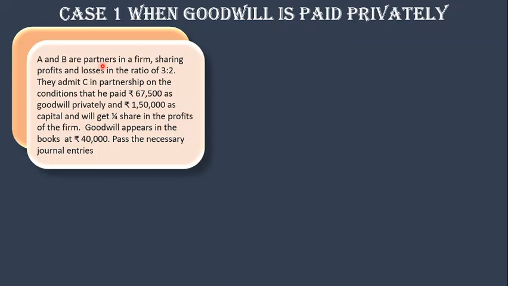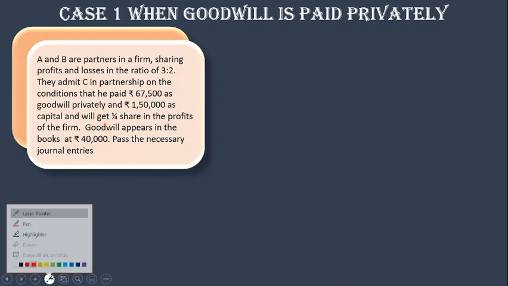Same question I have taken, but here it says that C is bringing 67,500, but he is paying this goodwill privately. 1,50,000 is a capital amount, and then comes his share, that is 1/4 of the share. Then goodwill appears in the books as 40,000.